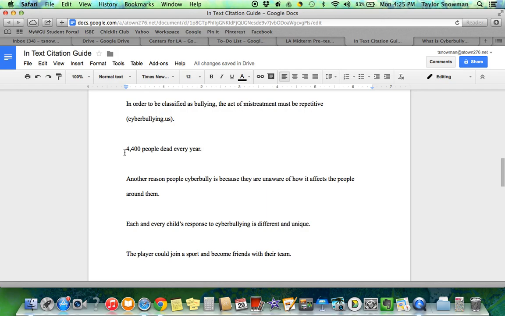4,400 people dead every year. This is a very intriguing sentence, very well written, but it does need a citation. Right now there's not a citation on it. So what you would do is, let's say this author got it from this website up here. I don't think they did, but let's say they did. What they would do is they would put cyberbullying.us, parentheses, period. Okay? I don't think that's the website, but I'm just showing you how it would be done and what's going to need the citation.